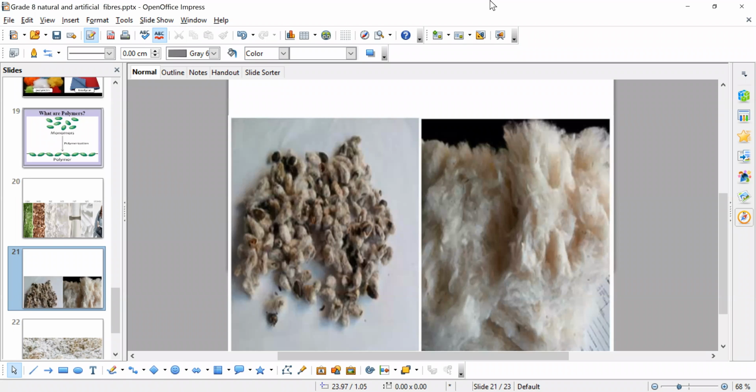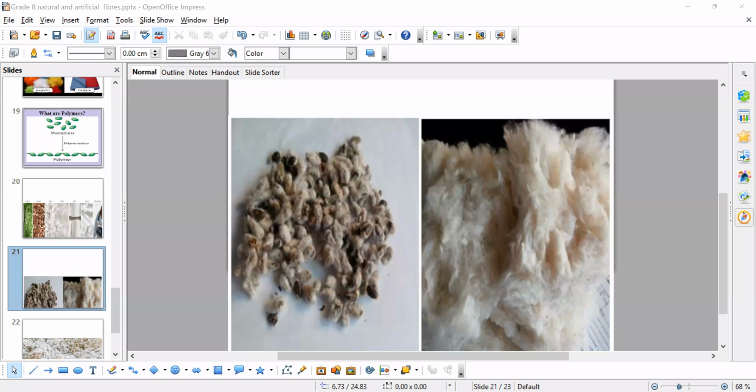Ma'am, why are they used? Regenerated fibers? In order to make fabrics, clothes, and different household items. The fibers are finally used in the making of fabrics. Fabrics are nothing but clothes. But there are different types of clothes.